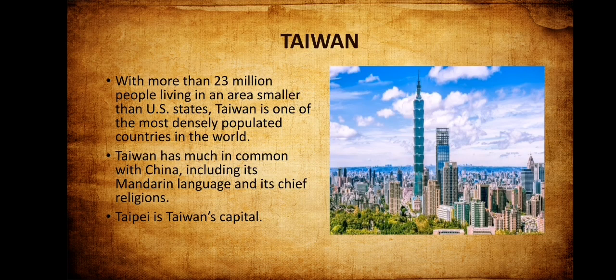Taiwan has much in common with China, including its Mandarin language and its chief religion. The main thing that they have in common is that they share the same language. Taipei is Taiwan's capital, and here I provided a picture. If you look at the buildings, the one in the middle, it's the skyline of Taipei in Taiwan.